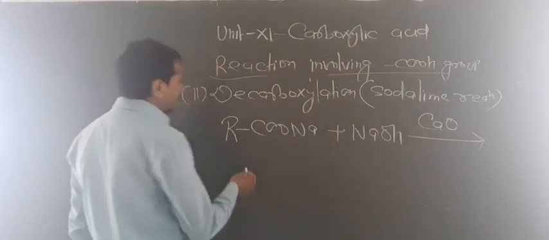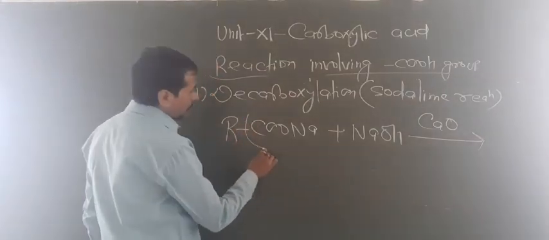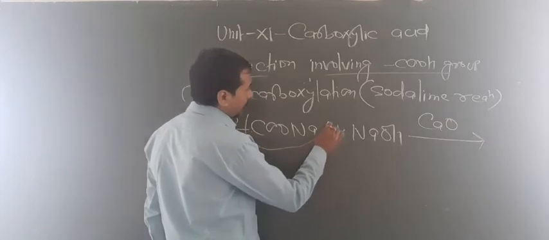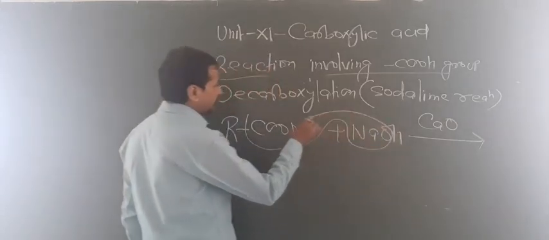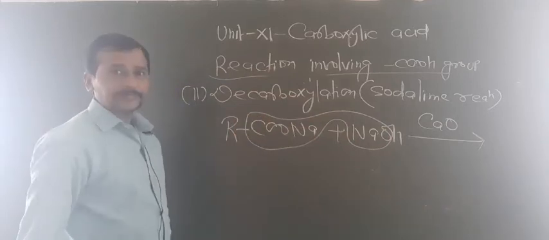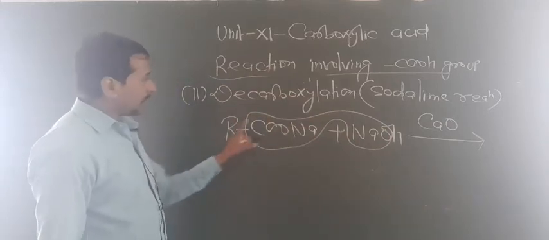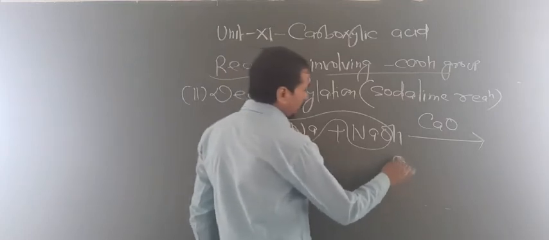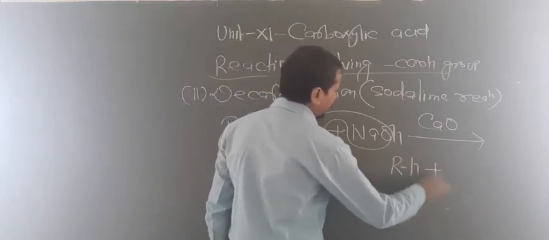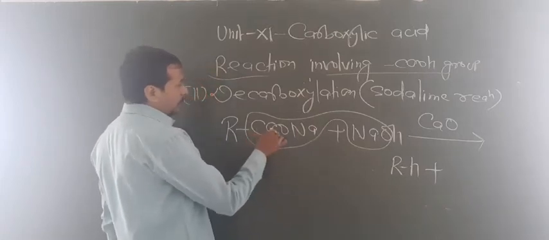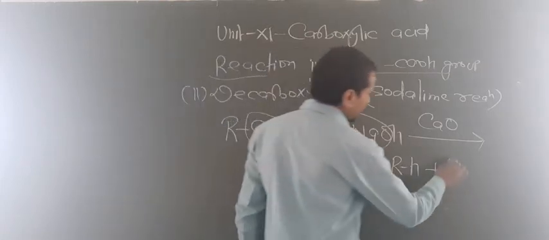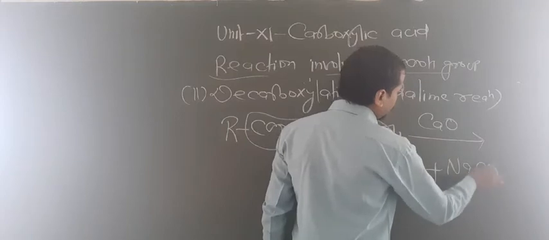Now look here, RCOONa, and from here you have to remove NaO. Are you getting this point? So now what is left? R and H are left. So you get RH plus Na2CO3, so that is you got Na2CO3.